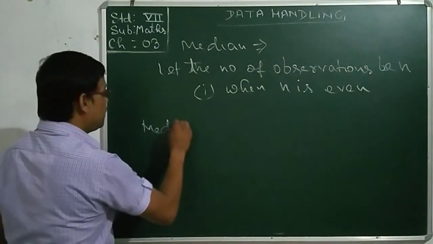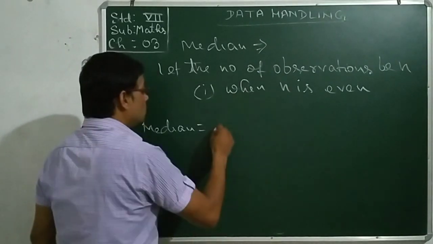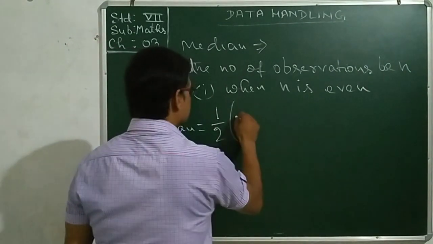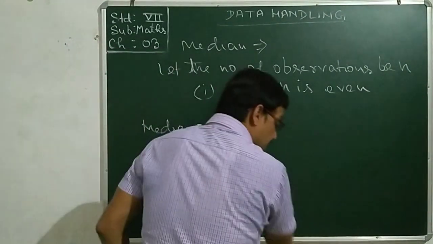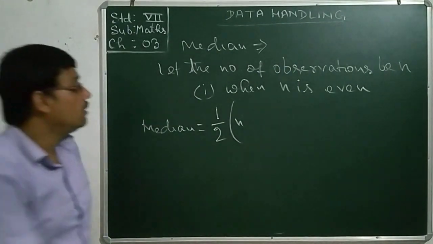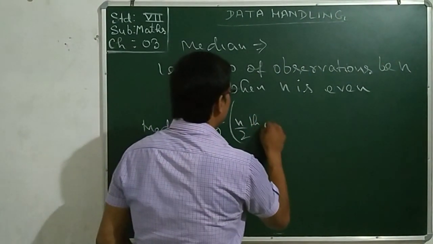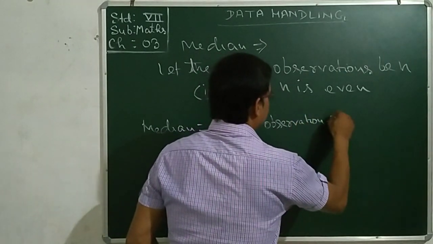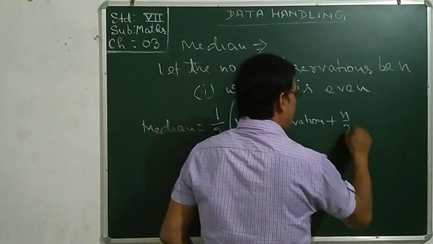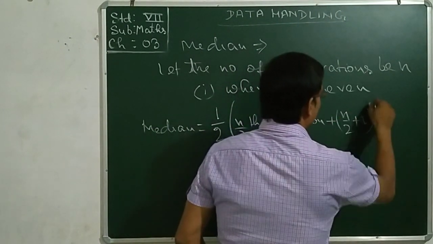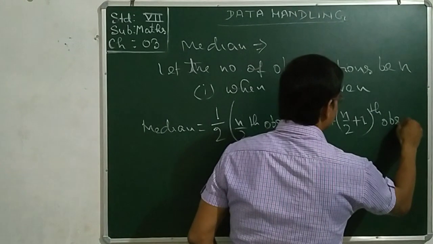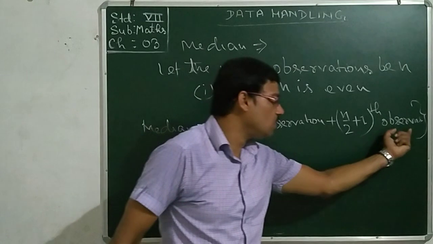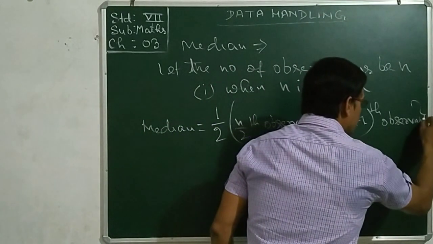In this case, median equal to 1 by 2 into the added value of n by 2th observation plus value of n by 2 plus 1th observation. Close the bracket. The word is observation here. It is not clearly written here.